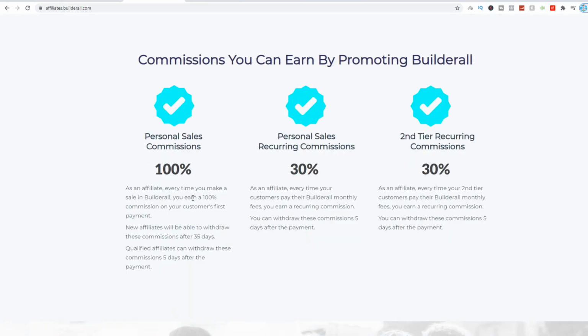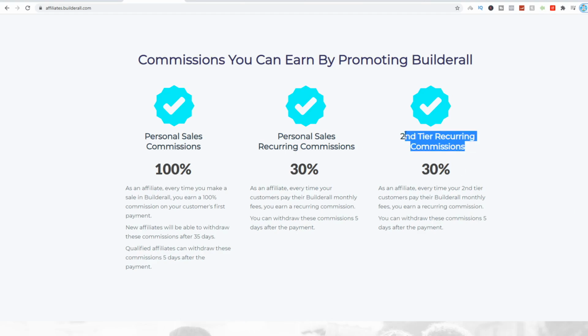So just to show you, if I scroll down some more here, you can see personal sales commission. As an affiliate, every time you make a sale in Builderall, you earn 100% commission on your first customer's payment. Every month thereafter, 30%, and you're also going to get 30% for every second tier reoccurring commission. That means if one of your affiliates refers somebody, you're also going to get 30% of their commission, which is now level 2, meaning you can actually have people working for you, which is a very powerful concept called leverage.